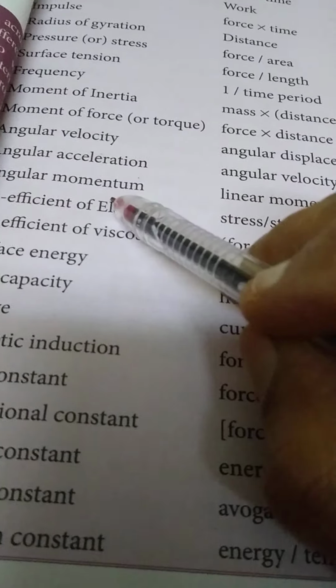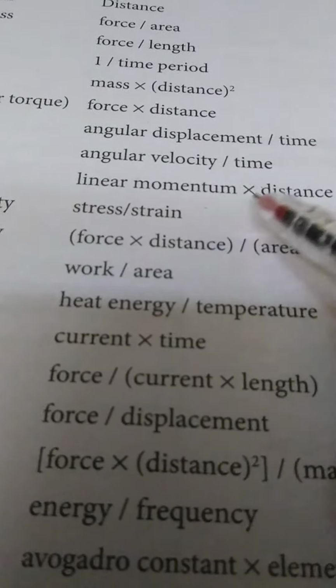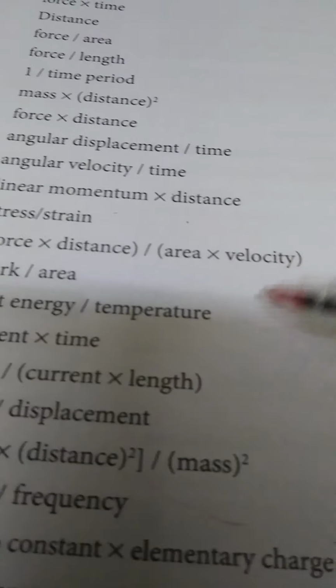Then angular momentum, the moment of linear momentum, is linear momentum into perpendicular distance. See, if you have an object which is rotating about this axis, this particle has translatory motion as well as rotatory motion.